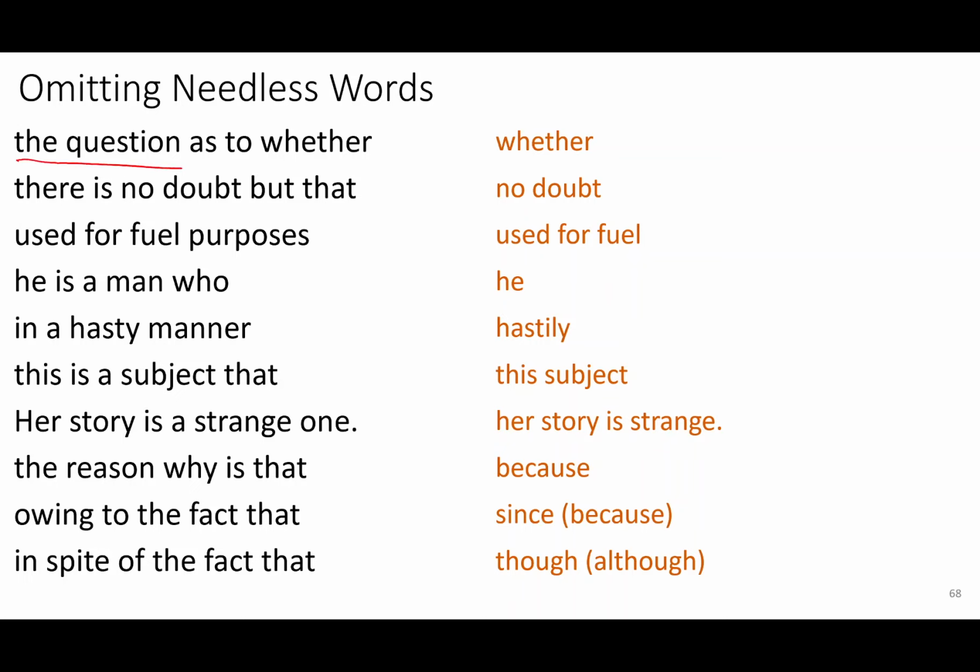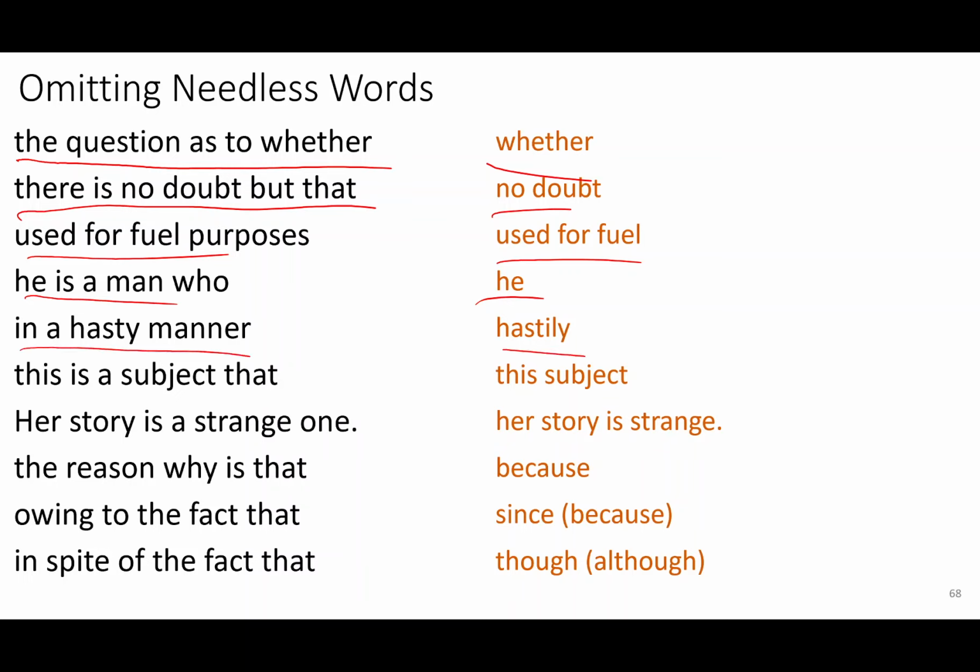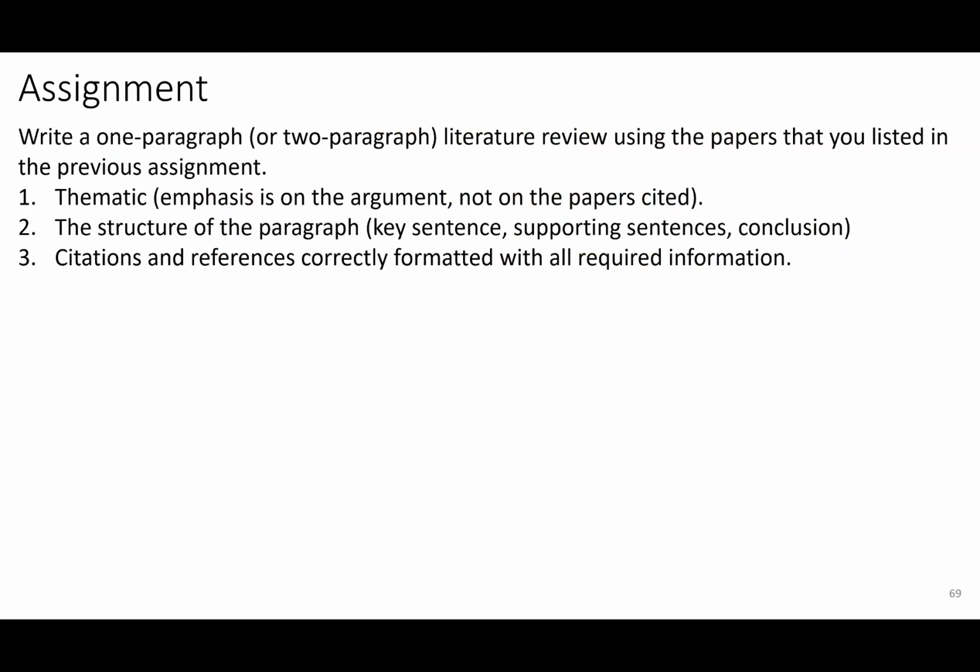Omitting needless words. The question as to whether. There is no doubt but that. No doubt. Use for fuel purposes. Use for fuel. He is a man who. He. In a hasty manner. Hastily. Like that. Avoid needless words and be direct. Be succinct. So in summary, every word must count when you write.